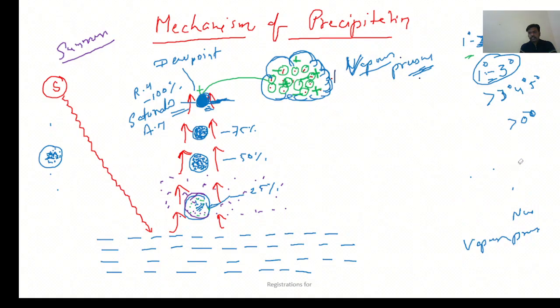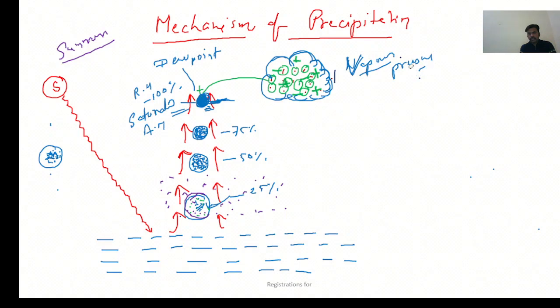So when such conditions are achieved in the atmosphere, where a sample of air mass is present with sufficient moisture, then condensation occurs. But until and unless vapor pressure is generated, condensation is not going to start.